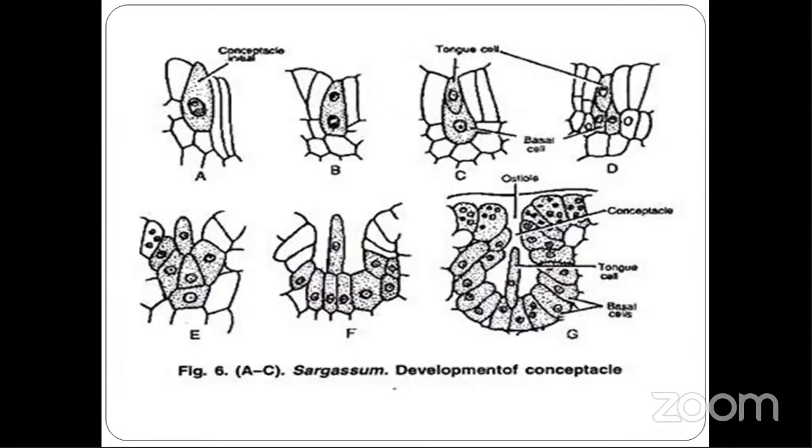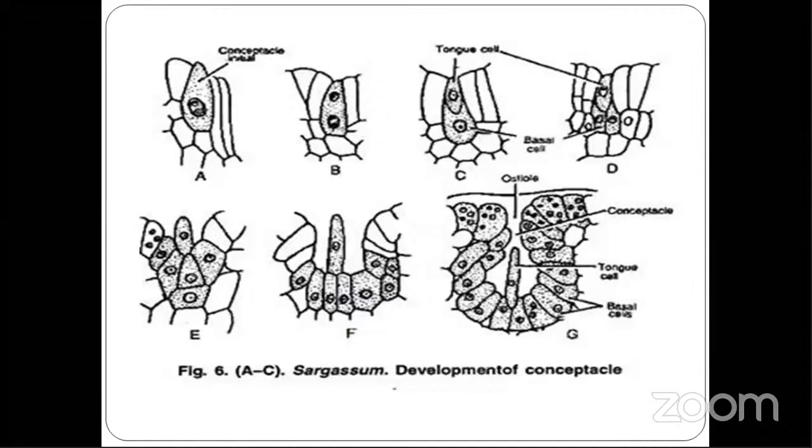The surface of the male conceptacle is smooth, whereas when the conceptacle is spinous, it is called a female conceptacle. Now, plants of Sargassum are both monoecious and dioecious.